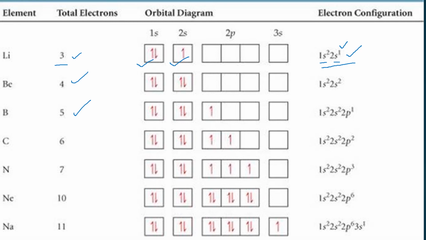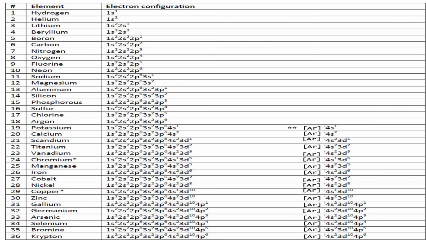Let's go to sodium, that is having 11 electrons. So 1s2, 2s2, and then 2p can have 6 electrons. There are 3 orbitals in it. So 10 electrons are filled till here. 1 is left, that will go in 3s. So this is how we write the electronic configuration. And this is another table which is giving you electronic configuration starting with hydrogen. 1s2 for helium, 1s1 for hydrogen. Same way lithium. So you have to keep increasing one electron, keep increasing these orbitals in the order of increasing energy where they are coming. And this is how you write the configuration.